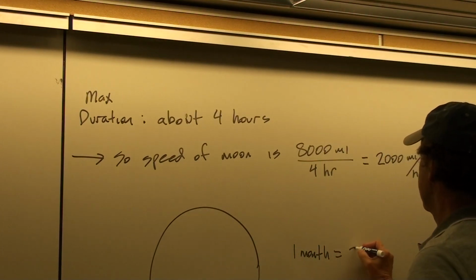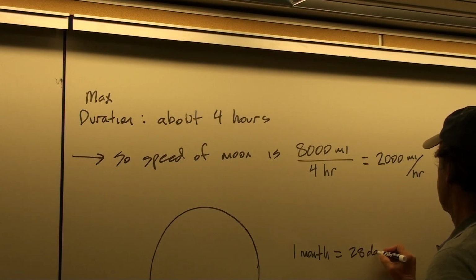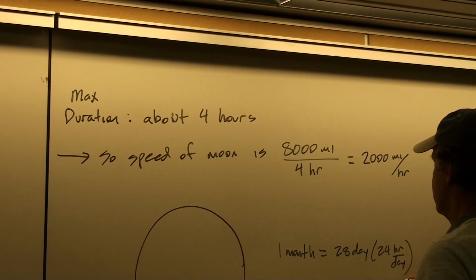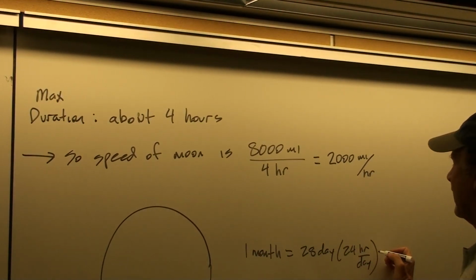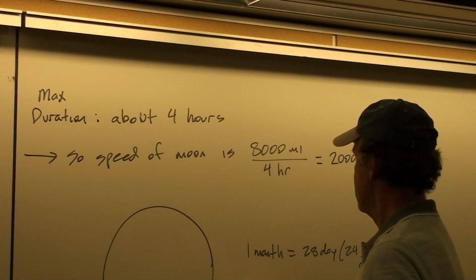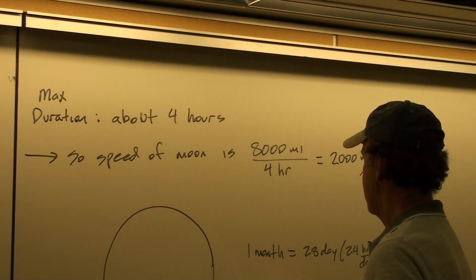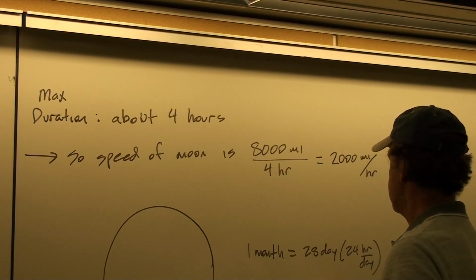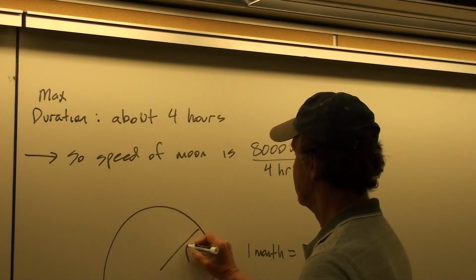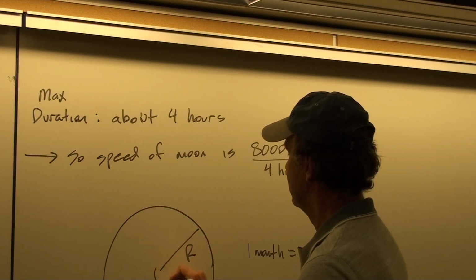So that would be something like 28 days times 24 hours per day. So this would be the number of hours in a month. So then you could just use rate times time equals 2 pi r, where r is the distance from the Earth to the moon.